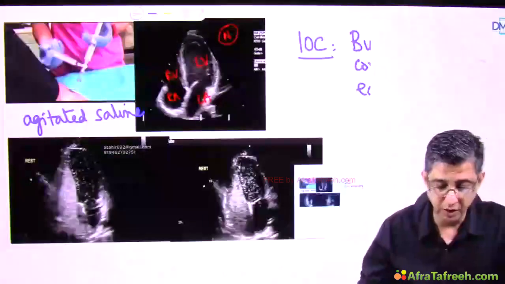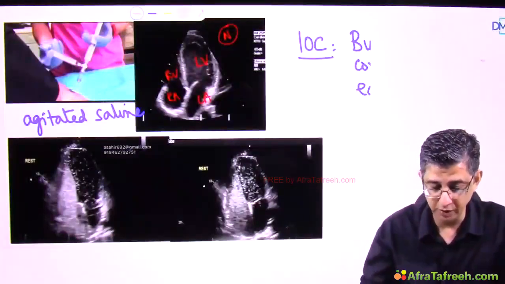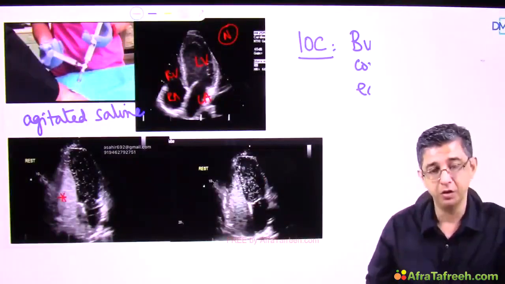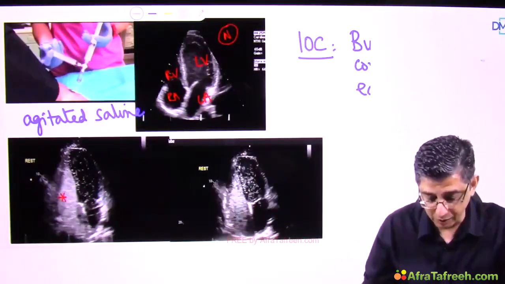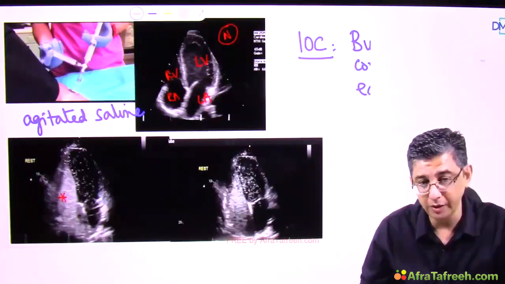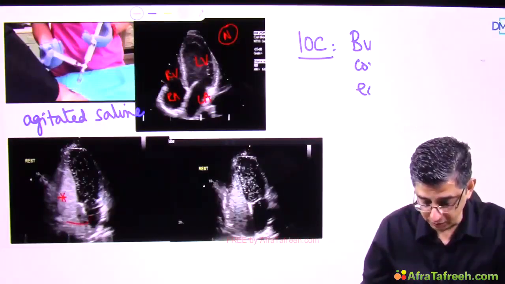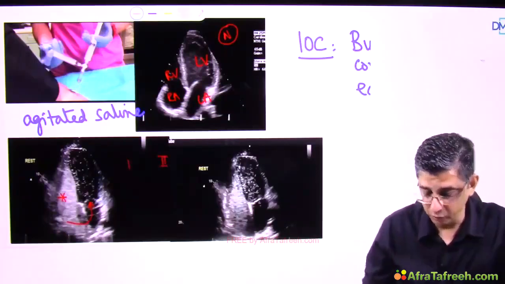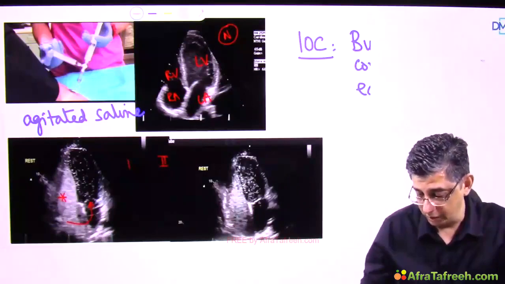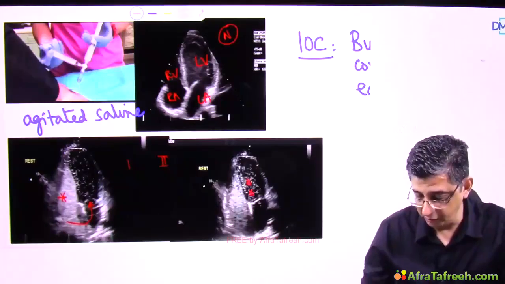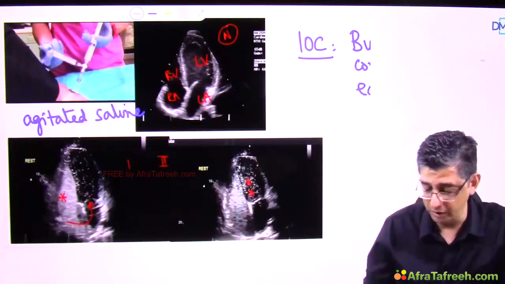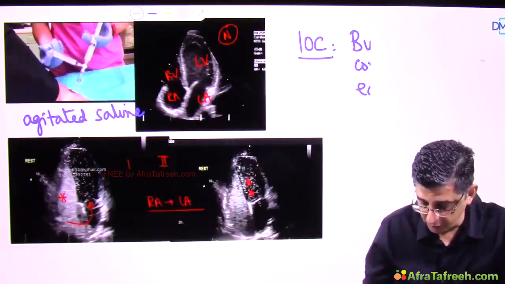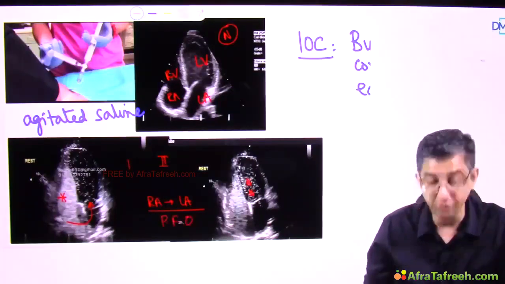Now, when agitated saline using a three-way stopcock is pushed via the antecubital fossa into the body of the patient, you can notice a very clear-cut opacification of the right side of the heart that is happening because the air is going into the right side, but you can also see some bubbles of air escaping into the left. If you compare the two images which are shown here, you will also notice that the amount of bubbles that have escaped into the chamber of the heart here have dramatically increased as compared to earlier. This is because this person is having a shunting of blood from the right atria to the left atria, which is by the name of PFO, that is patent foramen ovale.